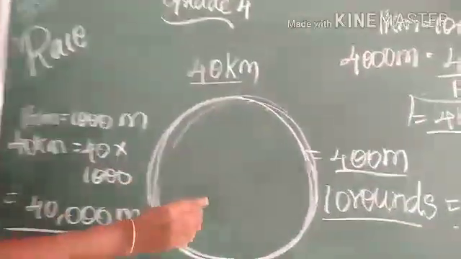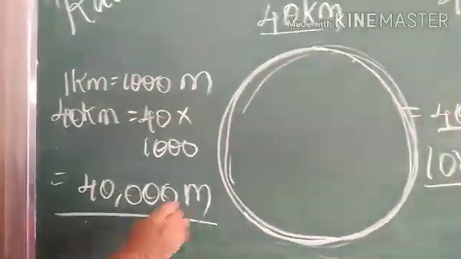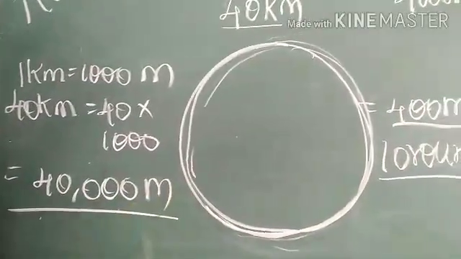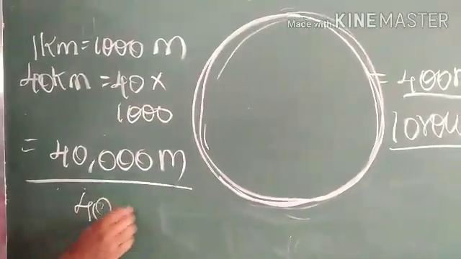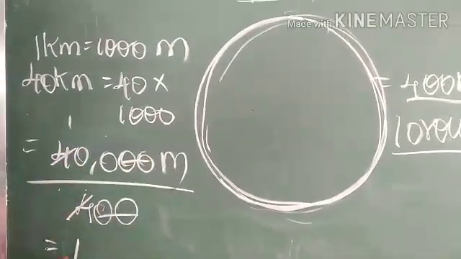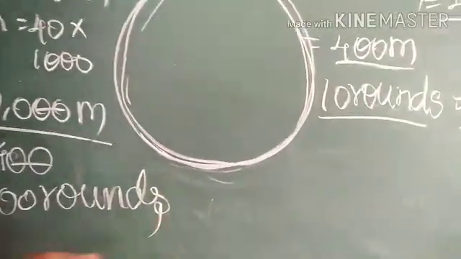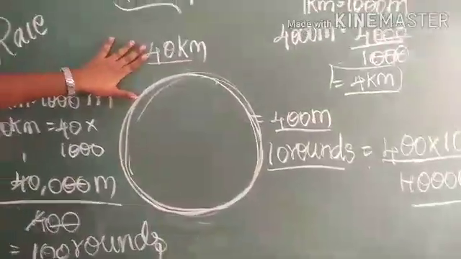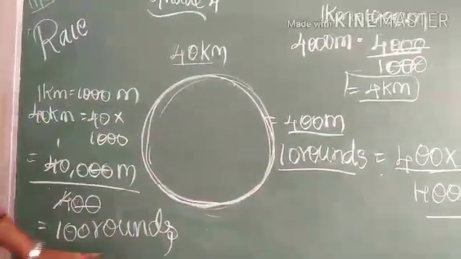One round of stadium equals 400 meters. So for 40,000 meters, we have to divide 40,000 by 400. So 2 zeros cancel, 4 ones are 4. So 100 rounds. To complete these 40 kilometers, we have to run 100 rounds.